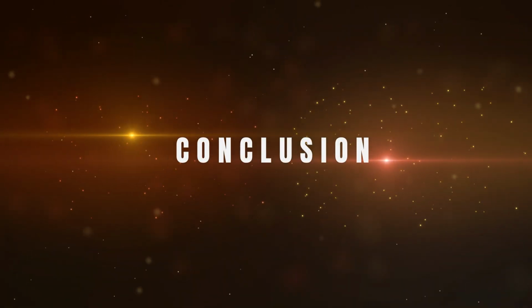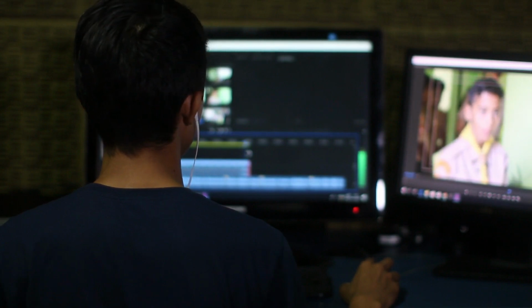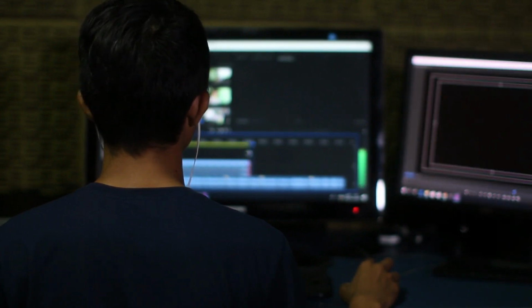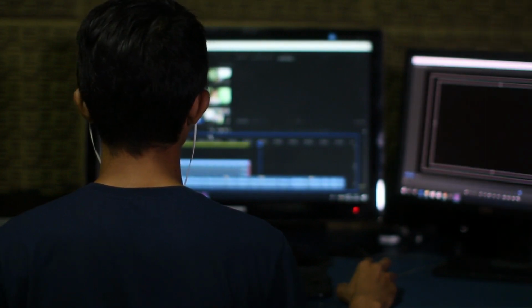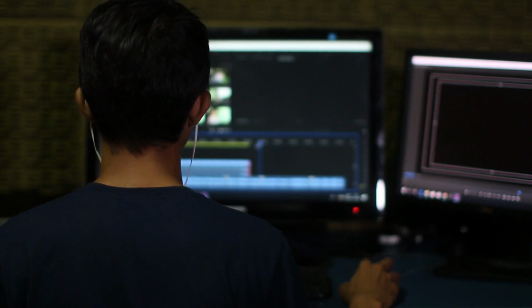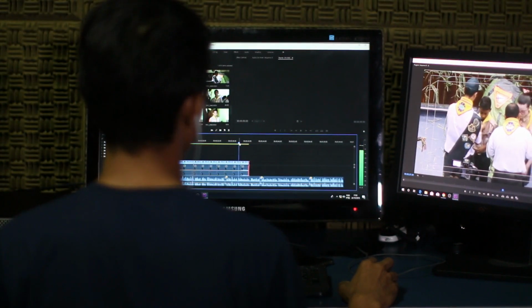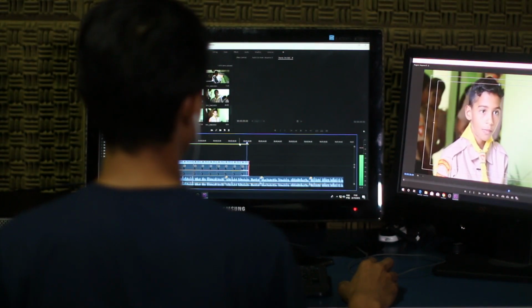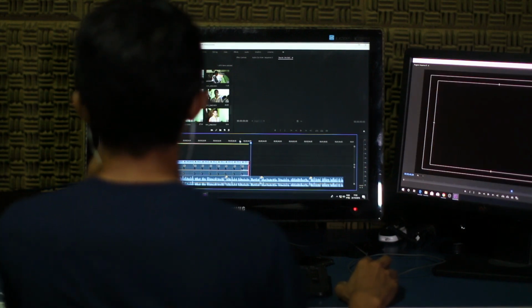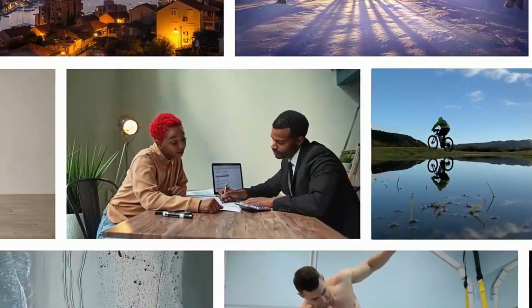Conclusion. Is Filmora better than other AI tools? Yes, it is better than others, because it provides almost all AI features under single platform. One thing you have to compromise is that it is paid software, you have to purchase in order to use it, otherwise cracked version of the software is also available. But it is safe to use original version.